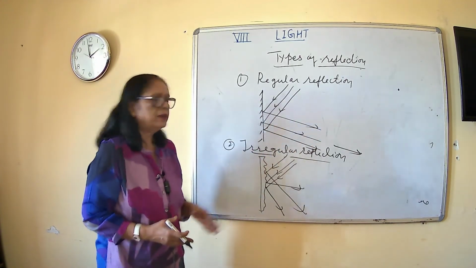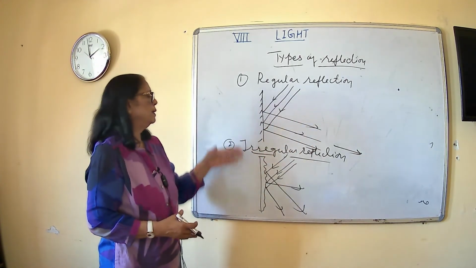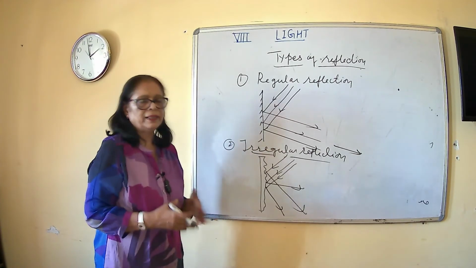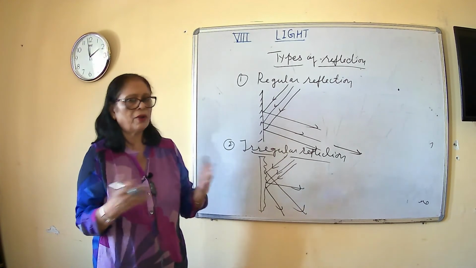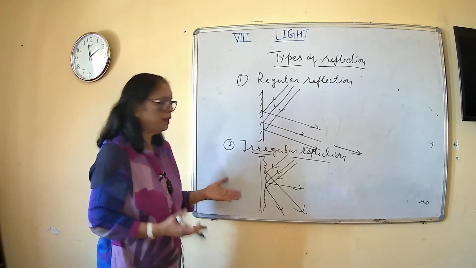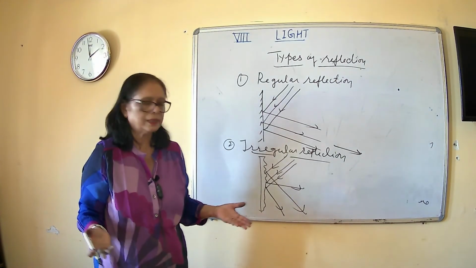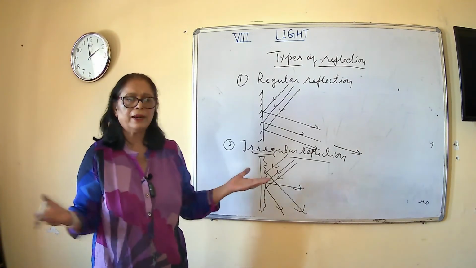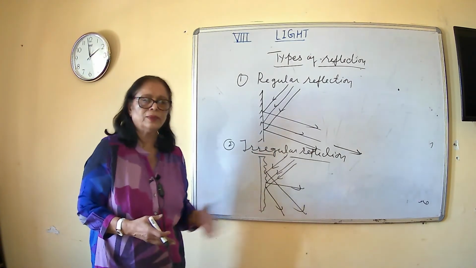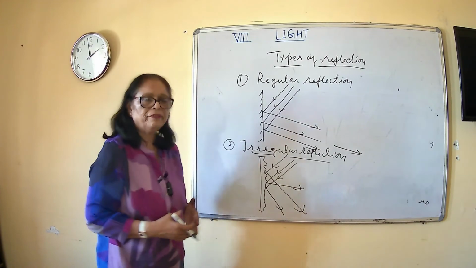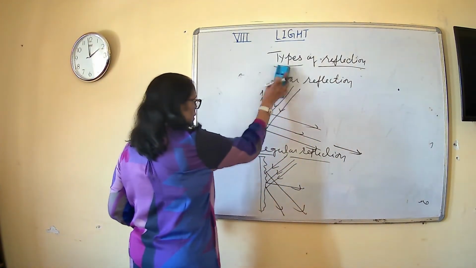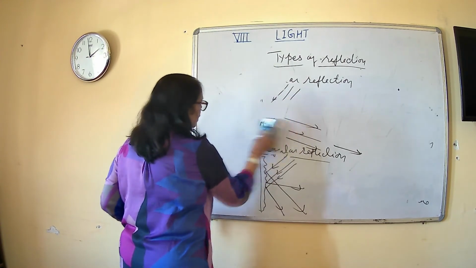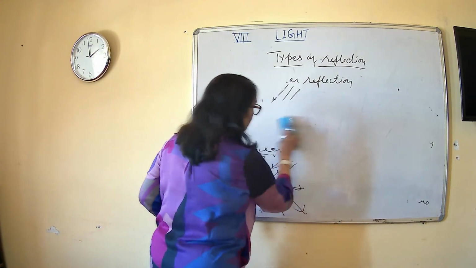On the other hand, irregular reflection means कि all the parallel rays, when they strike a rough surface, after reflection they will not remain parallel to each other, they will go in different directions. And they scatter, they will spread in the whole area, and that is known as irregular or diffused reflection. So on the basis of this you can differentiate between regular and irregular reflection, right?